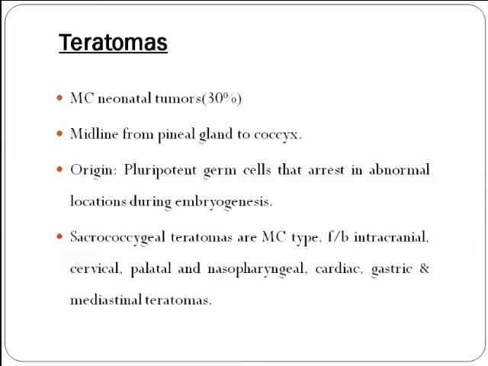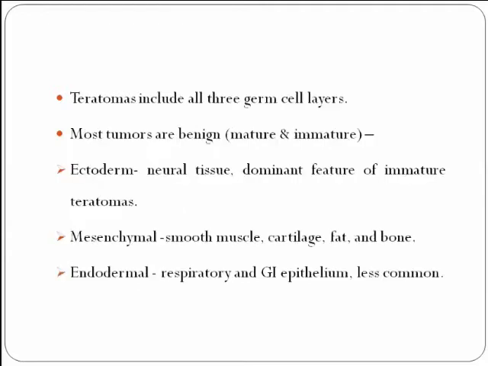So coming to common specific lesions, teratomas. The most common neonatal tumors are teratomas, which comprise about 30%. These are midline tumors from the pineal gland to the coccyx. The origin of teratomas is pluripotent germ cells that arrest in abnormal locations during embryogenesis. The sacrococcygeal teratomas are the most common type, followed by intracranial, cervical, palatal, nasopharyngeal, cardiac, gastric, and mediastinal teratomas. The central nervous system teratomas have the worst prognosis, and the gastric teratomas have a good prognosis.